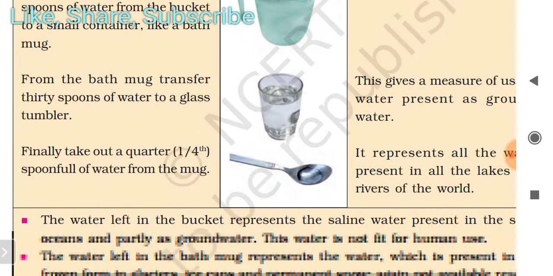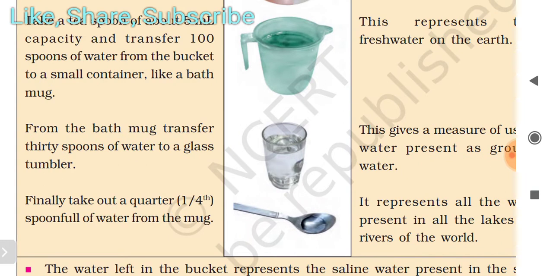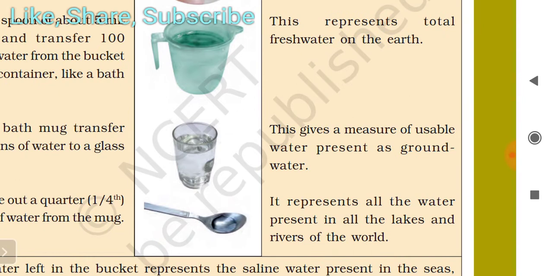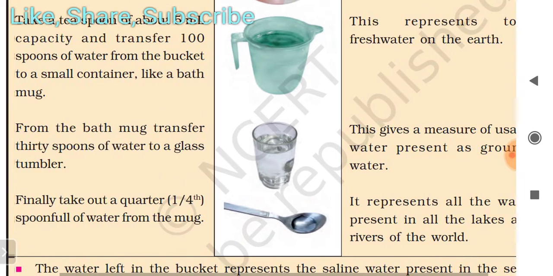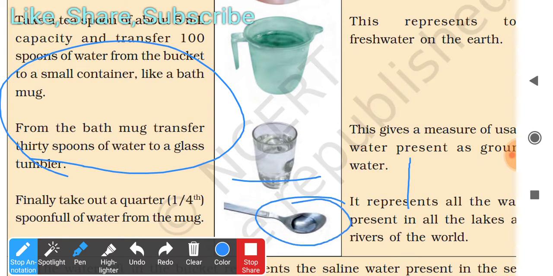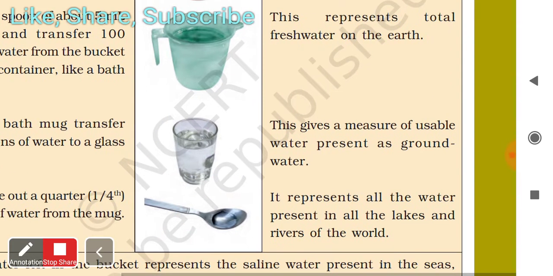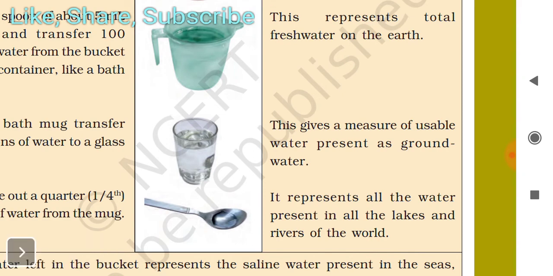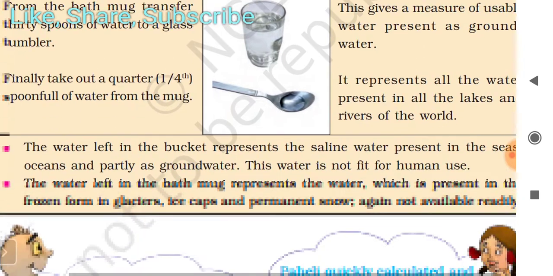Then from the bath mug, transfer 30 spoons of water to a glass tumbler. This gives a measure of usable water present as groundwater. You can see groundwater is also so much less. Then finally take out a quarter spoonful of water from the mug. It represents all the water in all the lakes and rivers of the world. So you can worry about it.